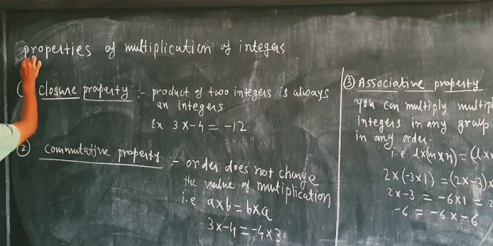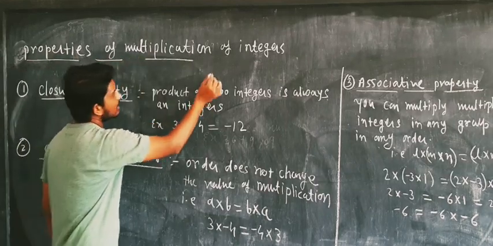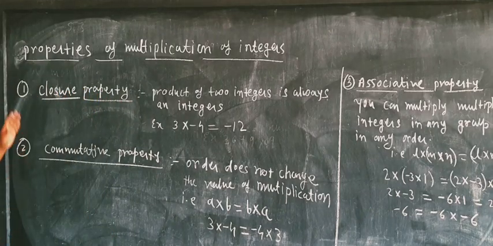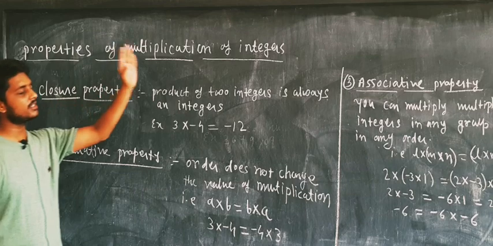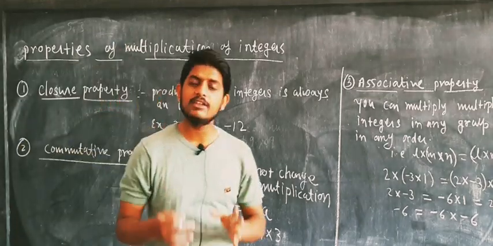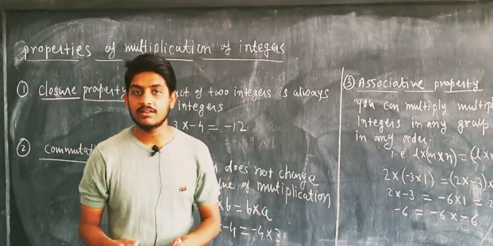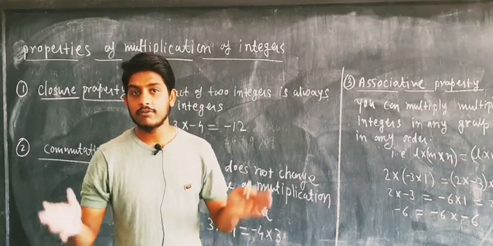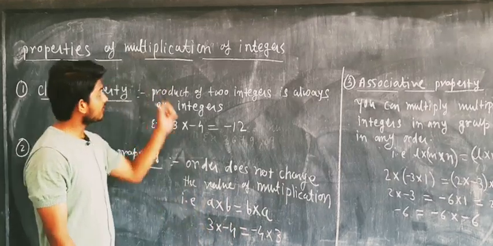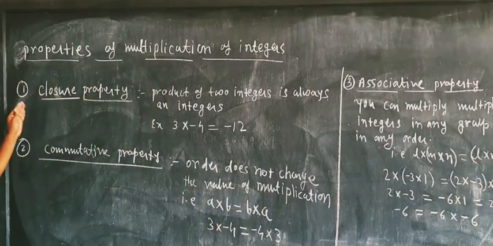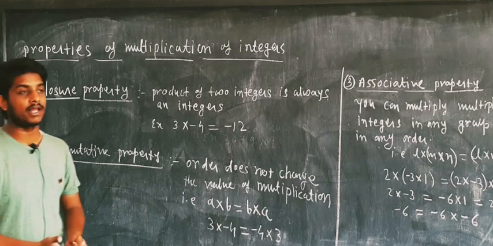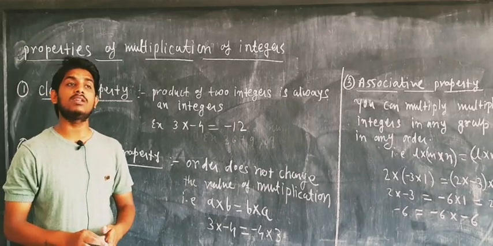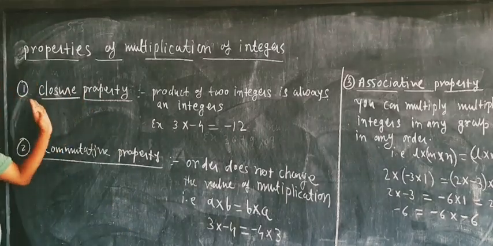The first topic of our syllabus is properties of multiplication of integers. What is the meaning of properties of multiplication of integers? It means what will happen when we multiply integers. When we multiply two or many integers, what are the properties we are going to see? The first property is the closure property.